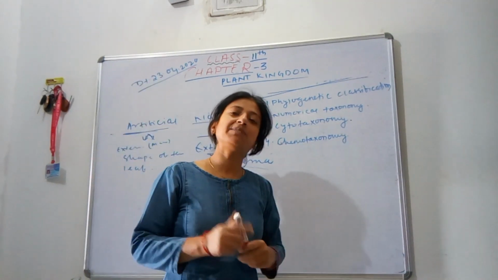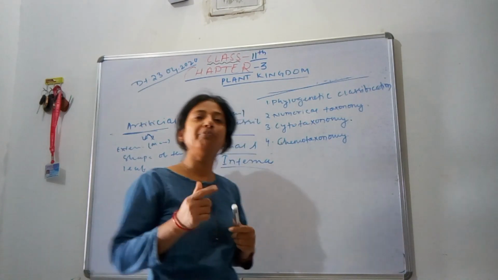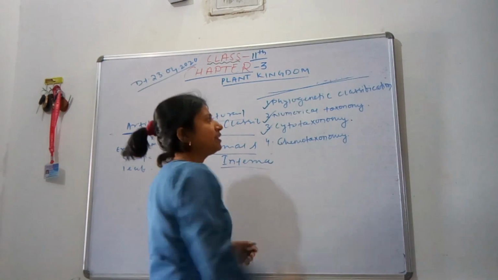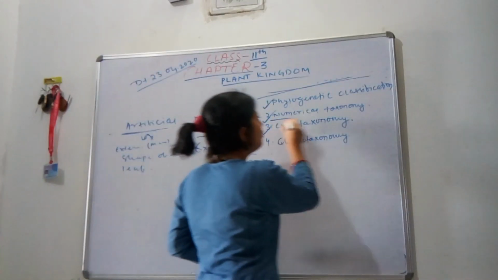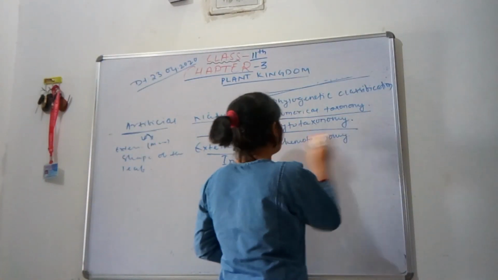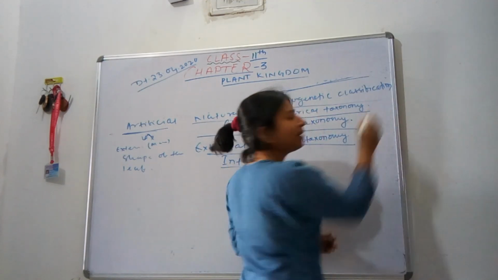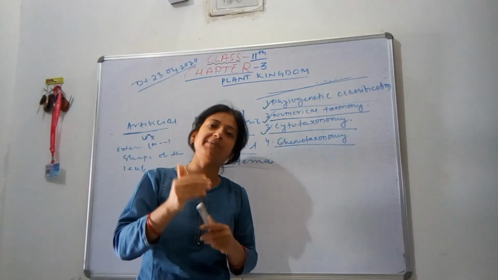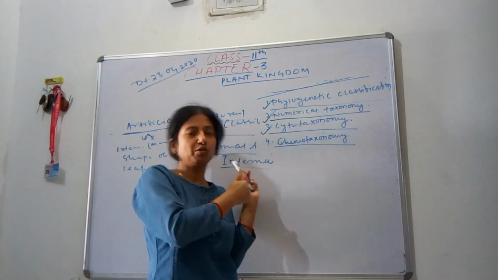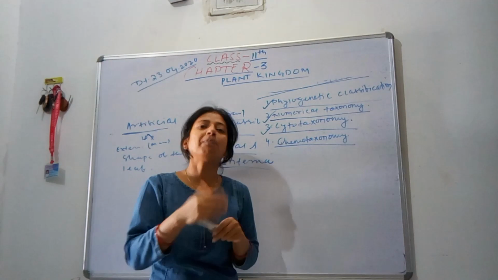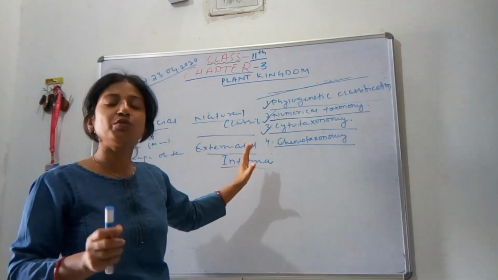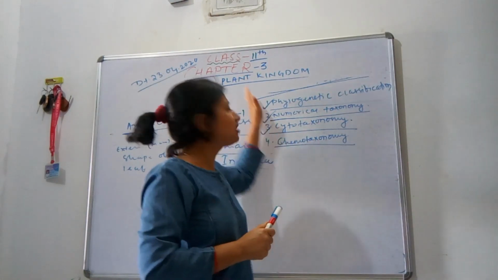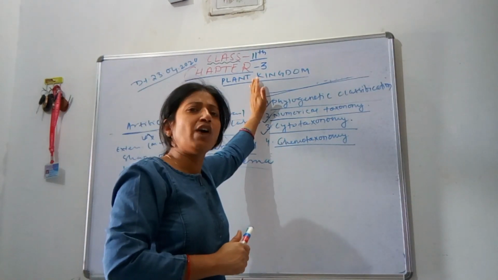So on what basis is the plant kingdom classified into different groups? The criteria are phylogenetic classification system, numerical taxonomy, cytotaxonomy, chemotaxonomy. What do you mean by phylogenetic classification system? It means classifying all the plants into different groups and classes on the basis of their evolutionary relationship, how they evolved and when they evolved.